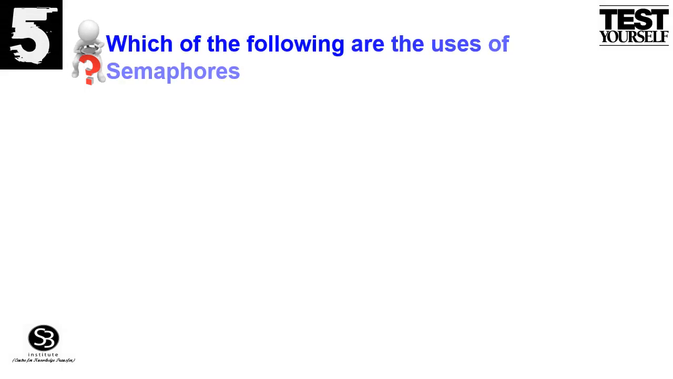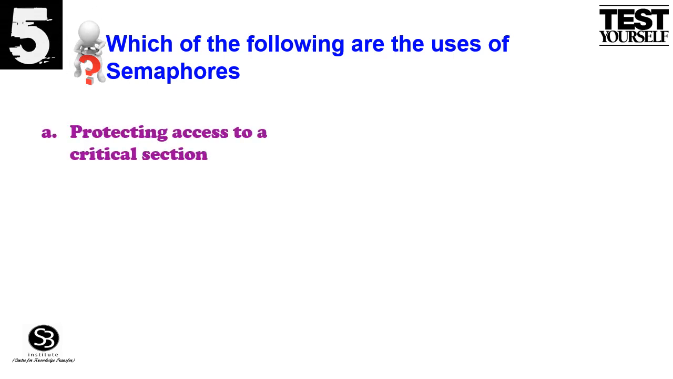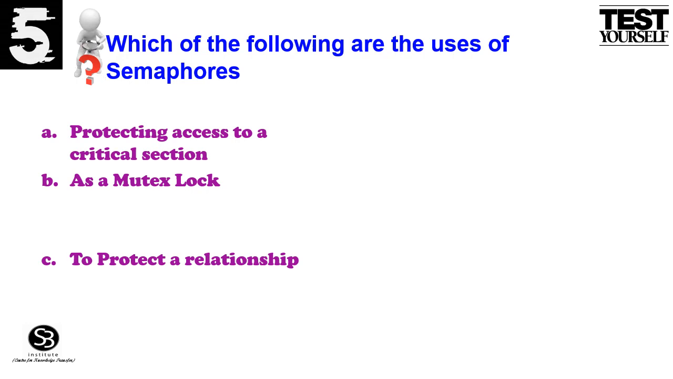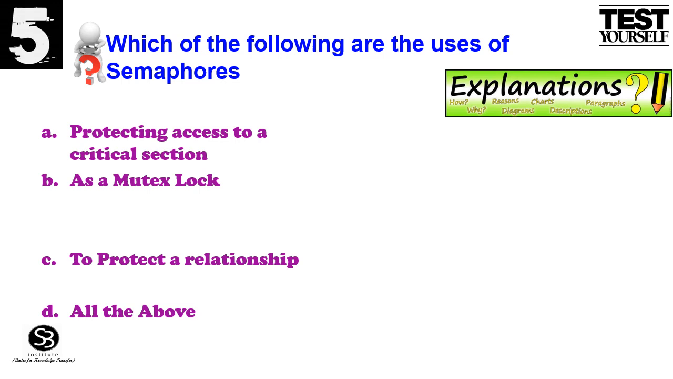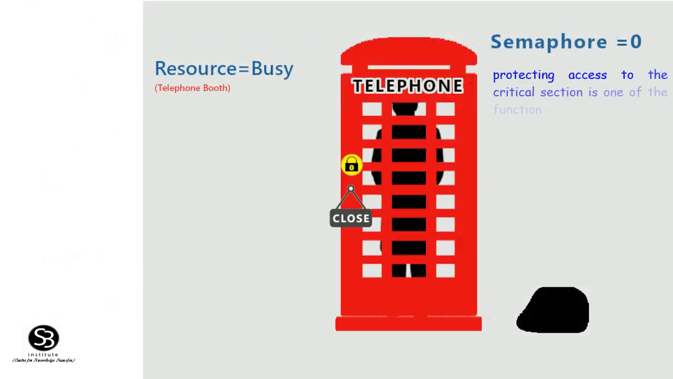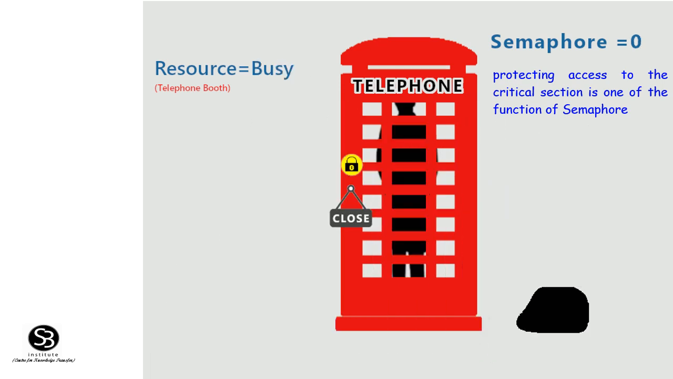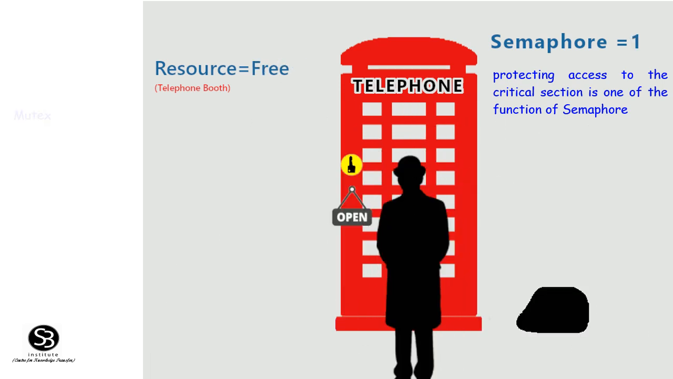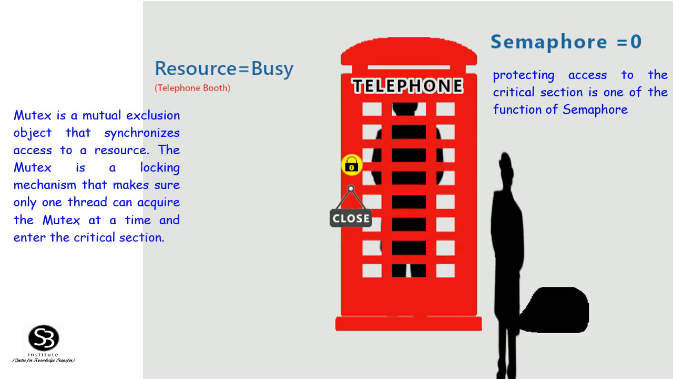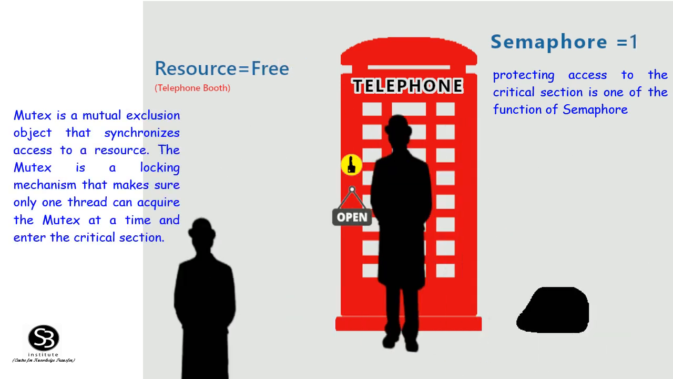Question. Which of the following are the uses of semaphores? The given options are option A, protecting access to a critical section, option B, as a mutex lock, option C, to protect a relationship, option D, all the above. Here are the explanations. Option A, protecting access to a critical section. True, protecting access to the critical section is one of the functions of semaphore. Option B, as a mutex lock. True, mutex is a mutual exclusion object that synchronizes access to a resource.